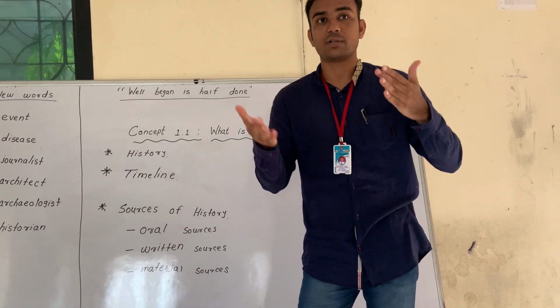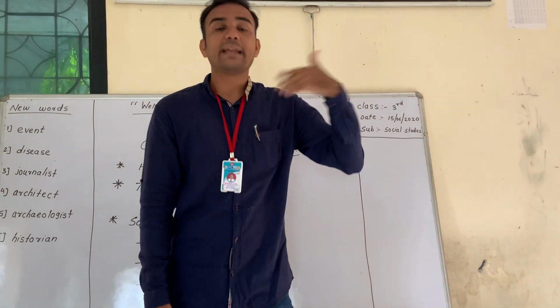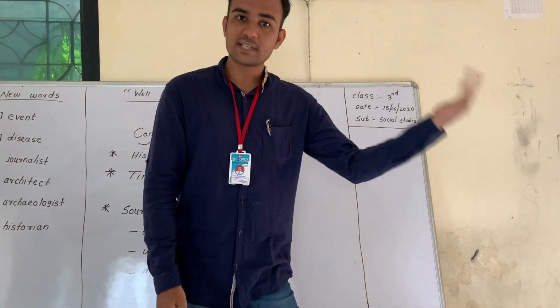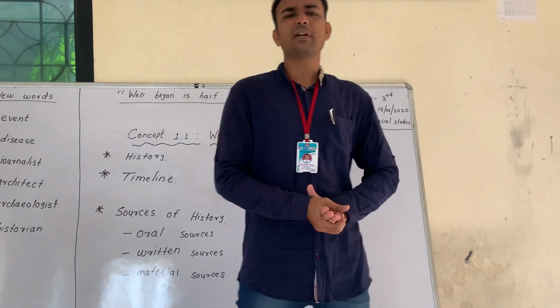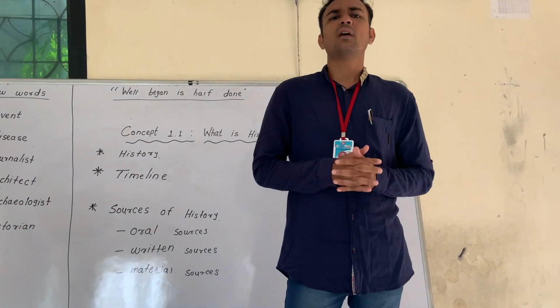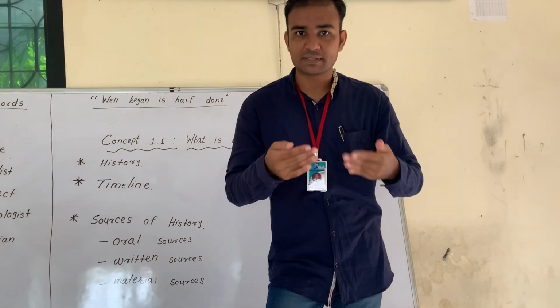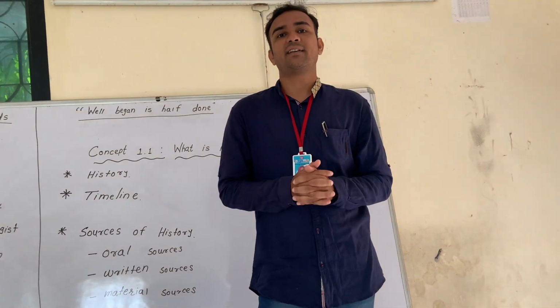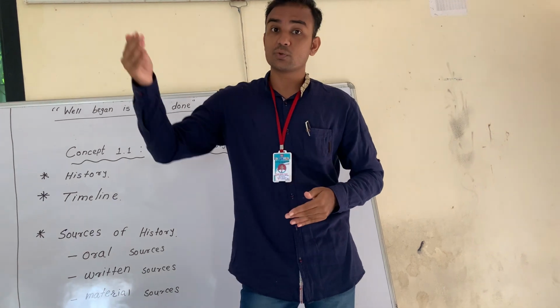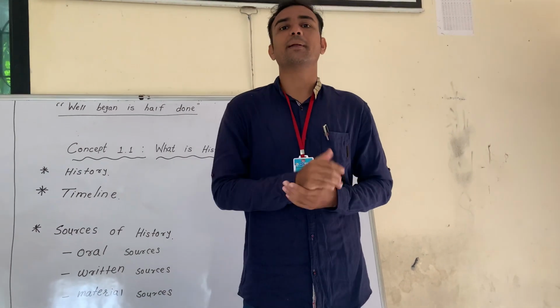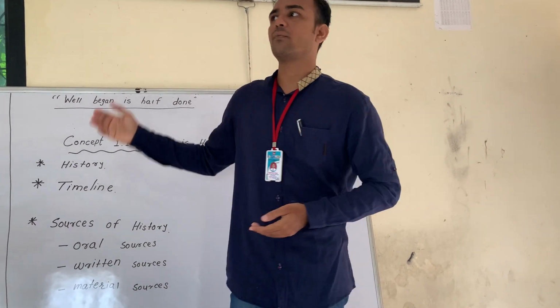What is meant by history? History of the buildings, of the monuments, of the museums, of the places, whatever it may be. And we are going to learn what concepts are included in history in that chapter in SST.